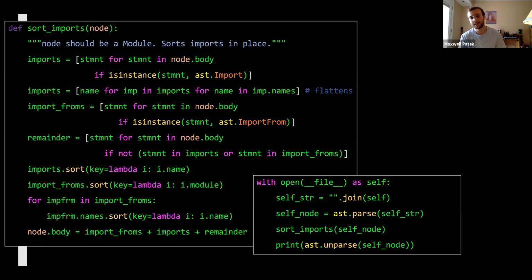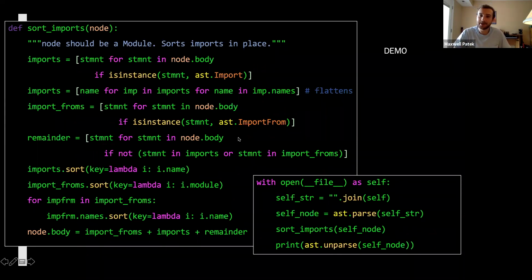Super cool. Just so you know, ast.unparse is actually not in Python yet. That is coming in Python 3.9. So to write this code, I downloaded and compiled the developer alpha for Python 3.9 to be able to run this cool stuff. And it's actually a lot of fun. I highly recommend installing Python from source, because then if you have a question about Python, you can just go look at the source code, which is kind of fun. I don't know. I found it fun.